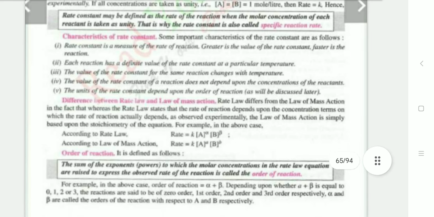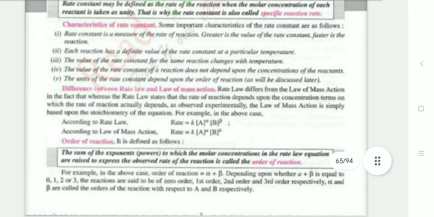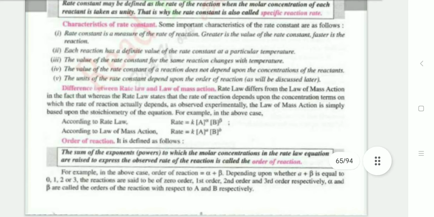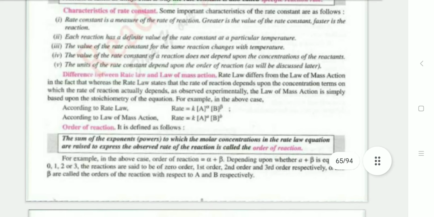Each reaction has a definite value of the rate constant at a particular temperature. That is, the value of the rate constant for the same reaction changes with temperature. The value of the rate constant of a reaction does not depend upon the concentration of reactant. The unit of the rate constant depends upon the order of the reaction.